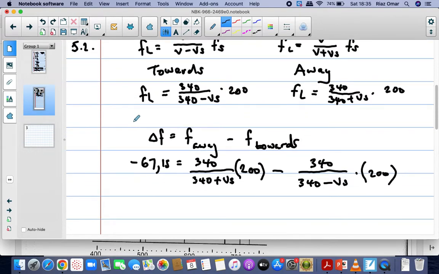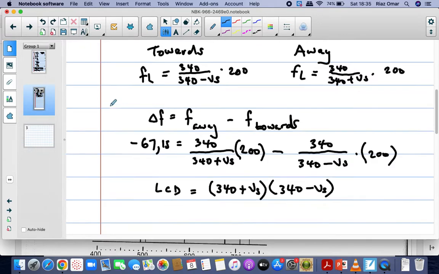So now looking at this, we have to calculate vs, the velocity of the source. Now how are we going to do that? What we'll have to do is write it as a quadratic equation. So the lowest common denominator is (340 plus vs) multiplied by (340 minus vs). So we multiply that throughout the equation above, and let's see what we get.